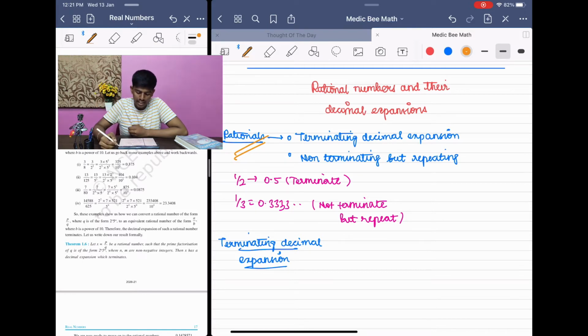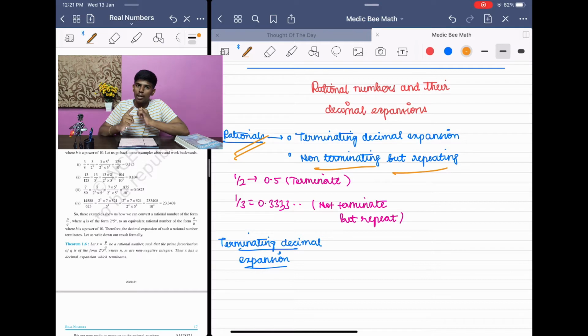The other thing is that the first type would be a terminating decimal expansion, and the second type would be non-terminating but repeating. That is, after the decimal point, the numbers that come will repeat themselves. For example, say 3.123, 123, 123 and so on. It is not terminating at any point of time, it is continuously going. But see, there is a pattern in it. A small set of numbers is repeating itself.